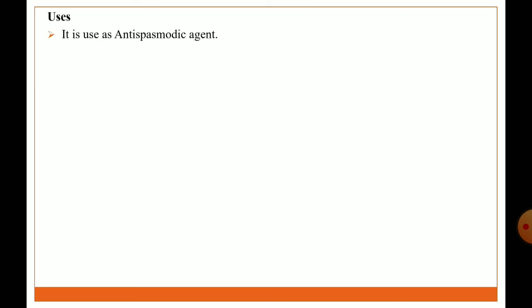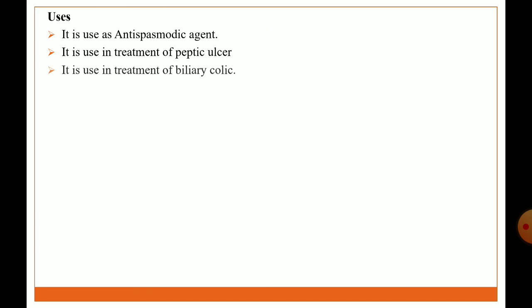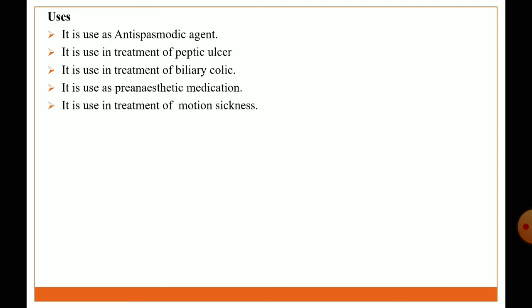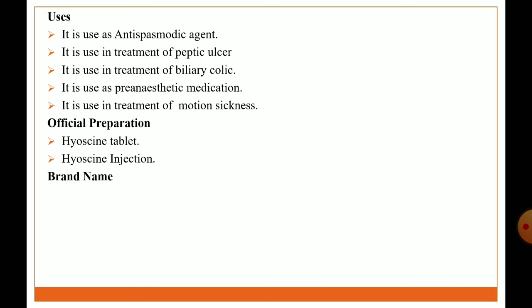Uses: it is used as an antispasmodic agent, in treatment of peptic ulcer, biliary colic, as a pre-anesthetic medication, and in treatment of motion sickness. Official preparation: hyoscine tablet, hyoscine injection, brand names Buscopan, Buscogast.